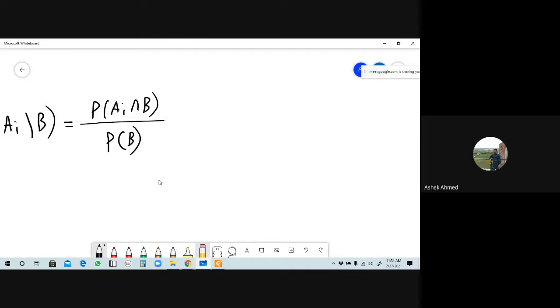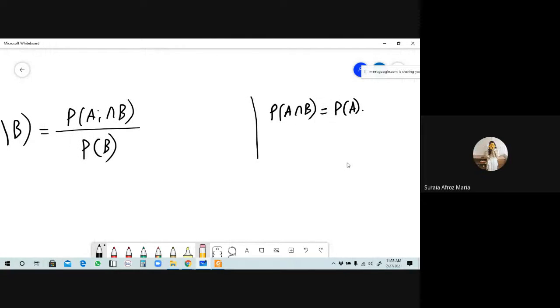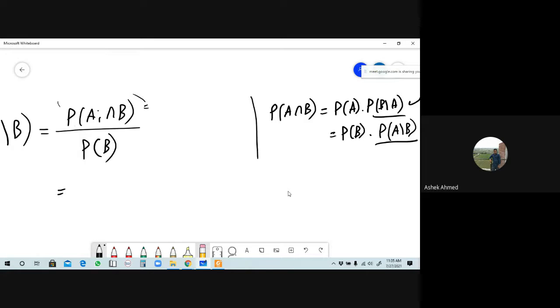But we know about the conditional probability, that is, probability of A intersection B. What was it? That will be probability of A into probability of B given A. And another way, that will be probability of B into probability of A given B. So we can write the numerator in terms of this conditional probability form, either this form or this form. Is it right? Numerator means, how do we write it? Either this form or this form.